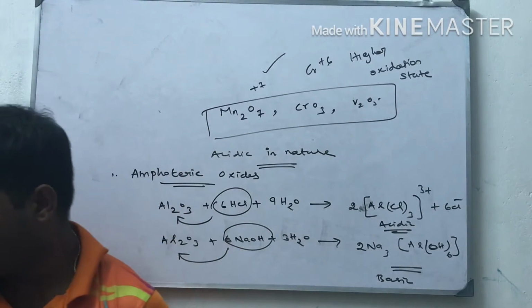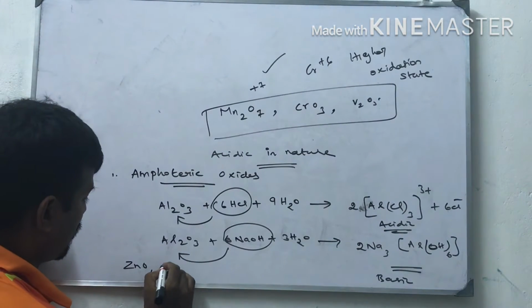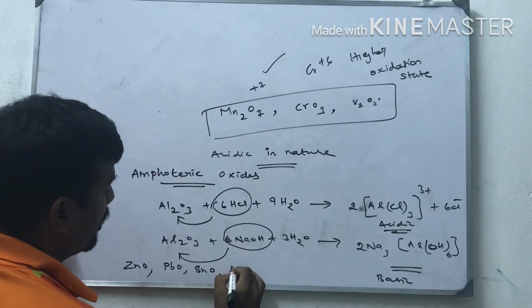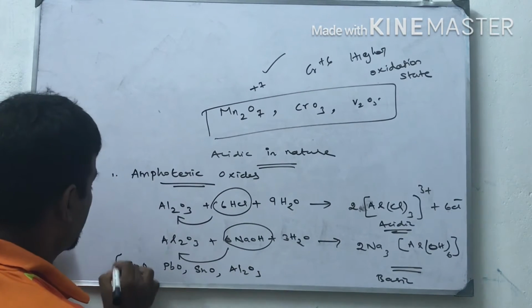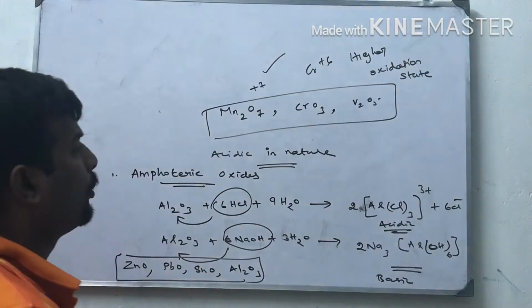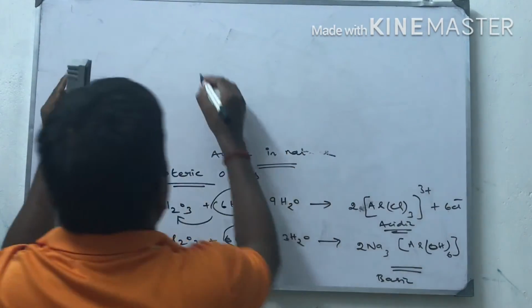Next topic. Examples for this one: zinc oxide, lead oxide, tin oxide, aluminum oxide. So these are all metalloids. Some metalloid compounds are also amphoteric in nature. Amphoteric oxides. Next one is neutral oxides.